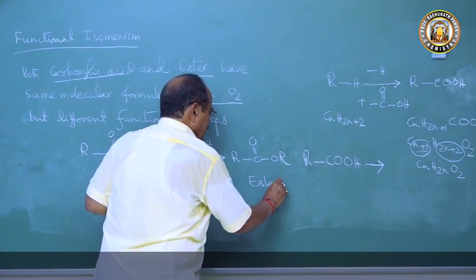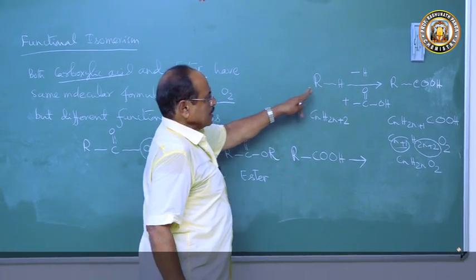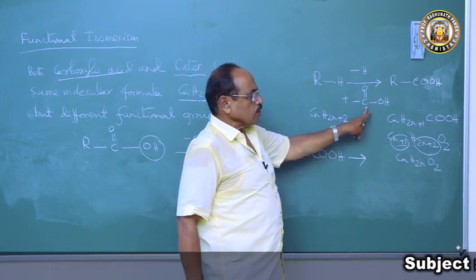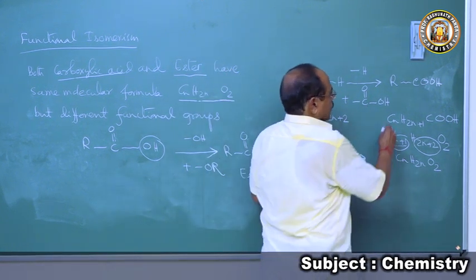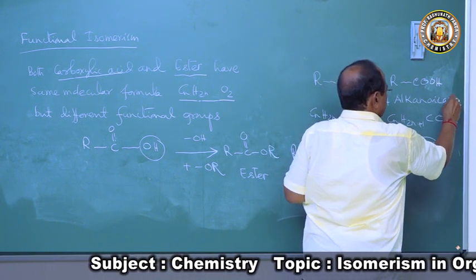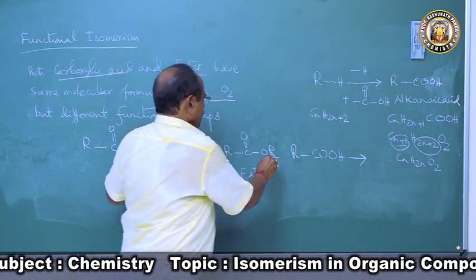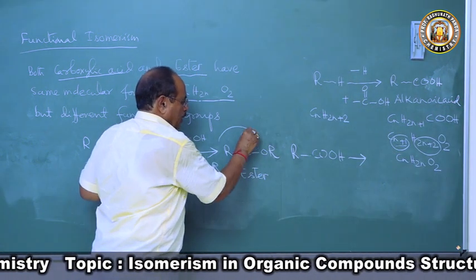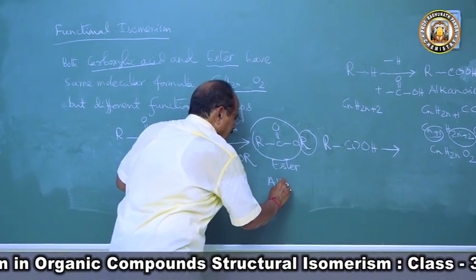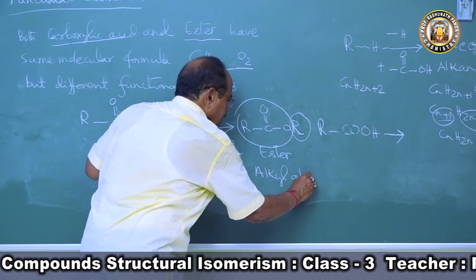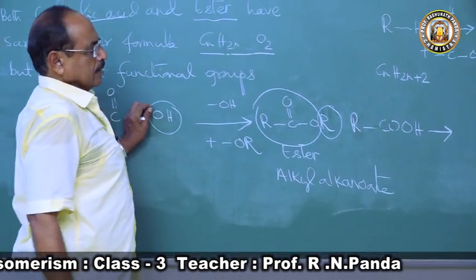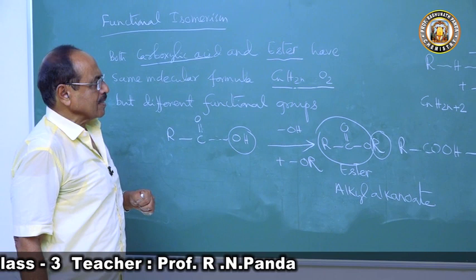Then what are the names of these? How are they named? RH is called alkane, e gone, and COOH is called oic acid. So therefore, this carboxylic acid IUPAC name is alkanoic acid. Here it is alkoxy, so this is alkanoate, and the esters are called alkyl alkanoate. The IUPAC name of ester is alkyl alkanoate. The common name is ester and IUPAC name is alkanoate.